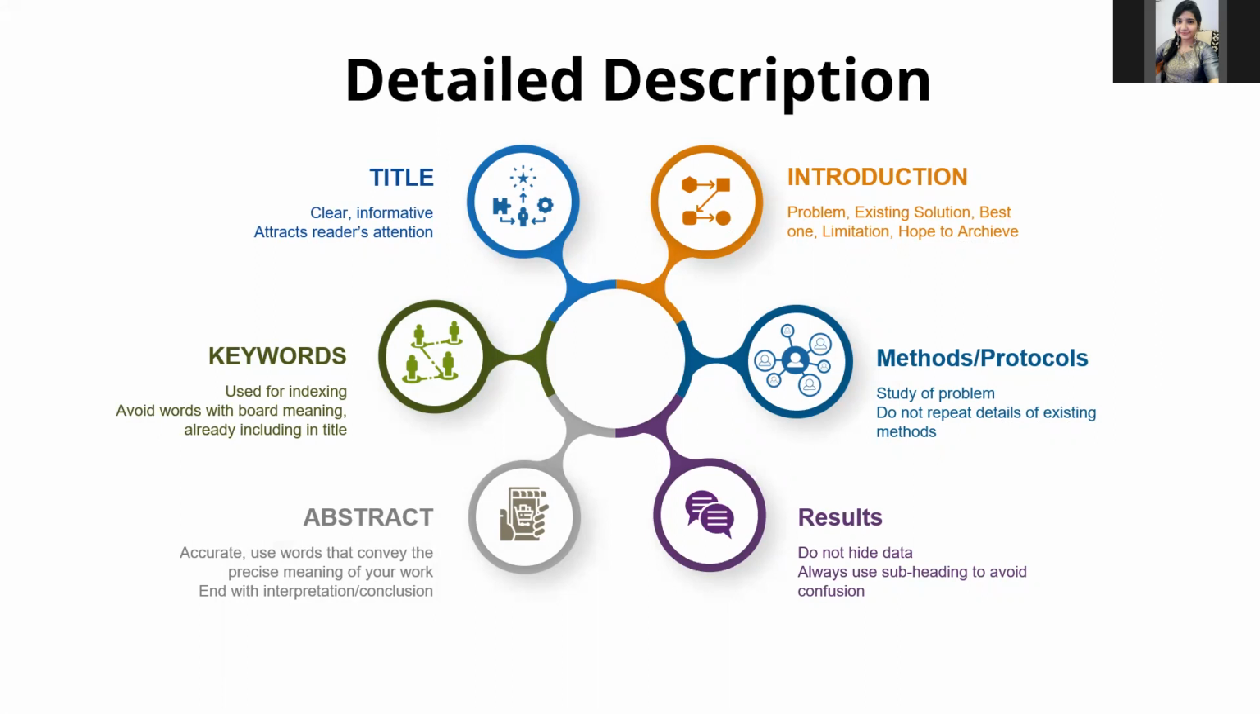Then abstract. Abstract should contain what you did and the important findings in your research. It should be accurate, using words that convey the precise meaning of your research. Give key results and minimize the experimental details. Also, the abstract should end with an interpretation or the conclusion.